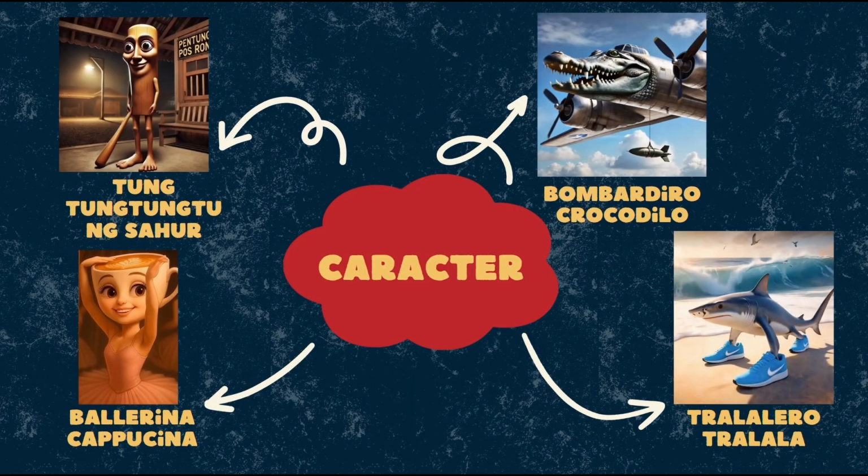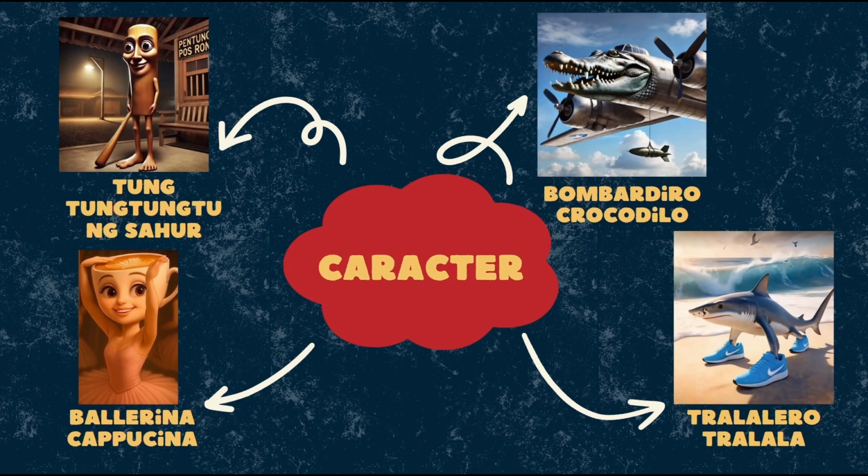In this part, we will talk about the characters of the movie. The first one, as we all know, is Tung Tung Tung Sahur, the strongest man in Italian brain rot.